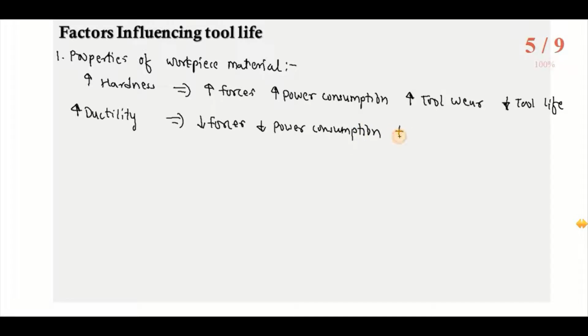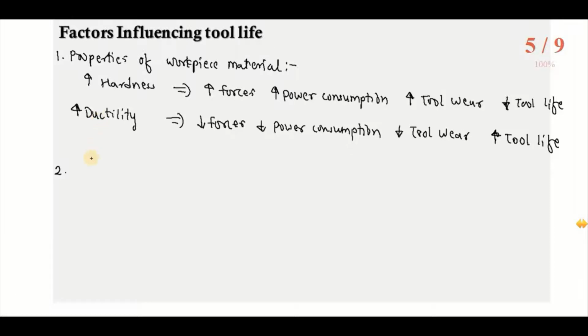Ultimately, there will be less tool wear and we will get more tool life. So if the workpiece is harder, the tool life will be less. If the workpiece is more ductile, then tool life will be higher. This is the first factor which is influencing the tool life.